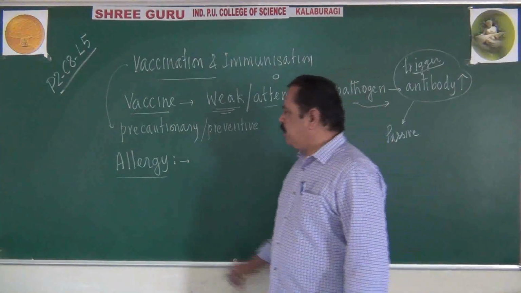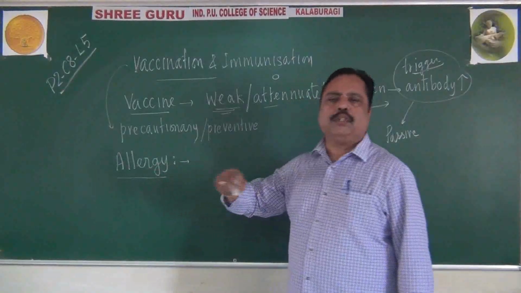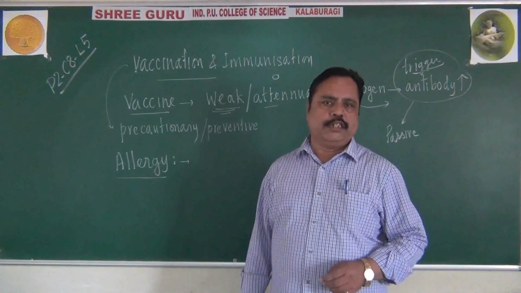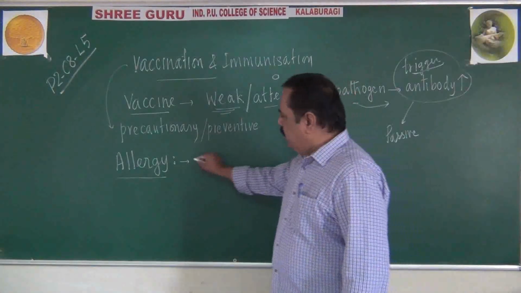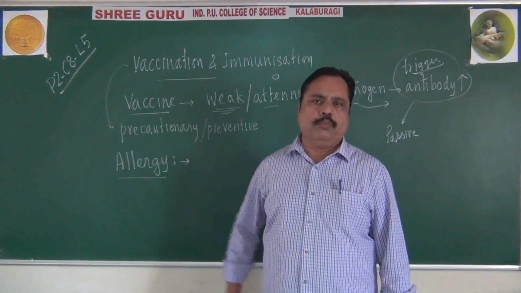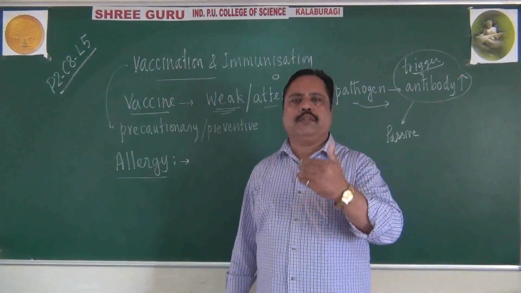Suppose, listen to me. Different persons show different immune responses during this allergy condition. When a person suddenly goes into the open ground, he may start sneezing continuously for several times.